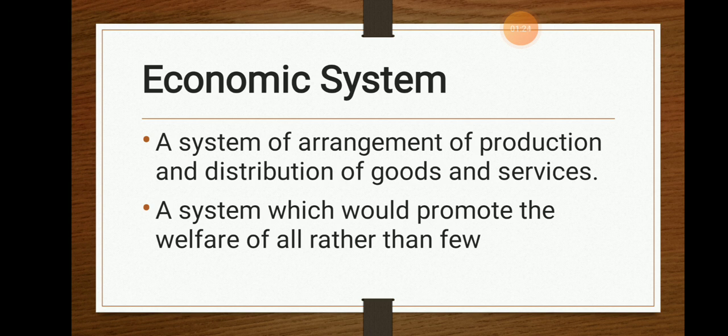Now, what does economic system mean? Economic system is a system of arrangement of production and distribution of goods and services, and it can also be said as a system which would promote the welfare of all rather than a few people in the economy. What does this economic system tell us? It tells to what extent production should be made, to what extent distribution should be made, and who will do all the necessary production and distribution process.